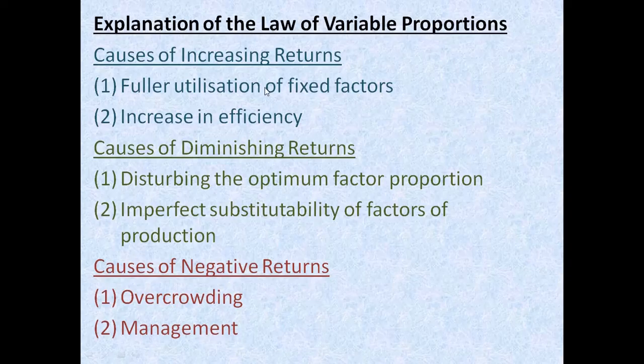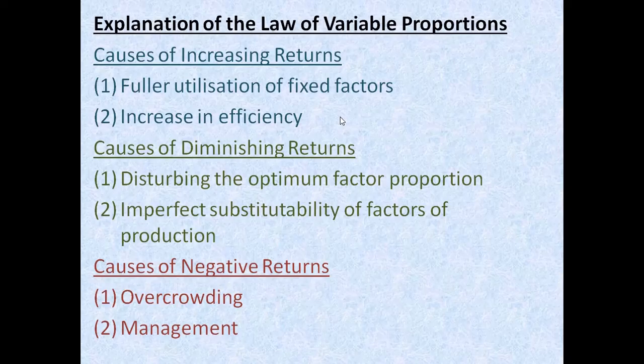So it has been assumed that the fixed factors will be utilized fully. Okay, and we completely utilize the fixed factors up to the fullest. Okay, so this is the area where we can see the optimization of your fixed factors.